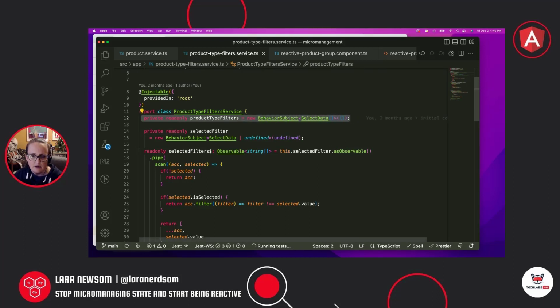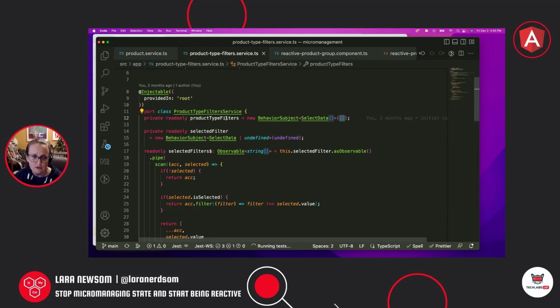You provide a type to your BehaviorSubject, and then again, we have to provide an initial value. The reason I want this to have an initial value is because I'm going to be using this with the combineLatest operator. That operator will not actually let a value come through until there's a value in each stream, so all the streams it's combining. So we want this to have an initial value, even if it's empty.